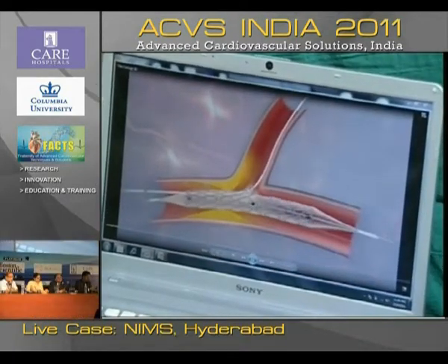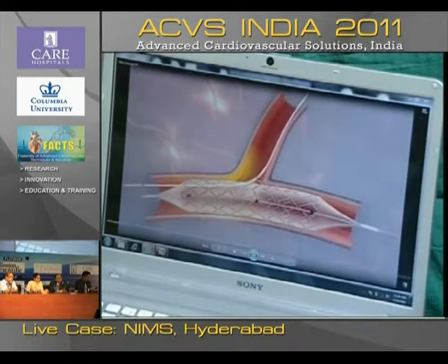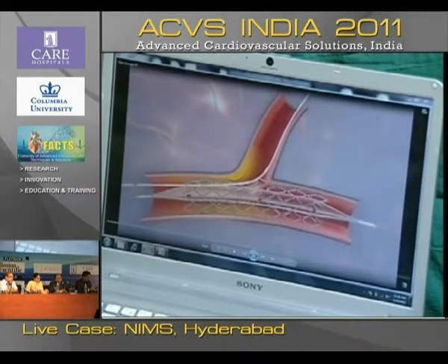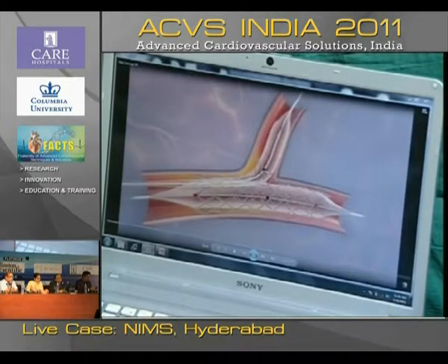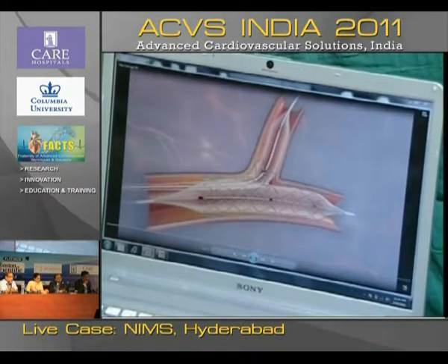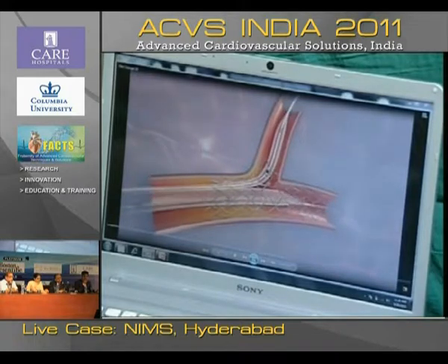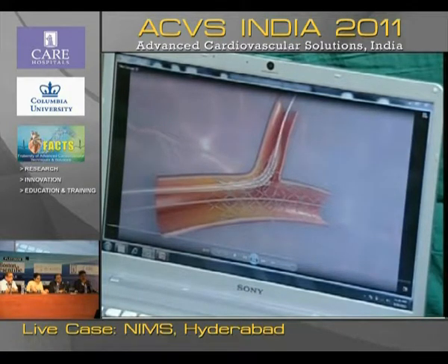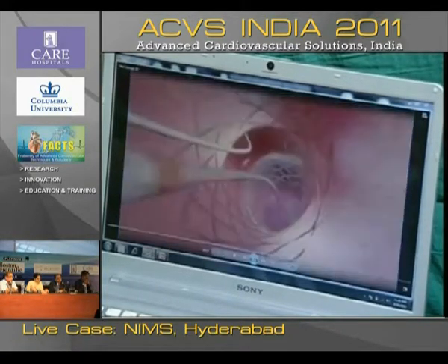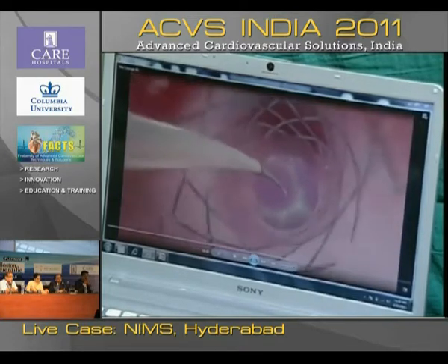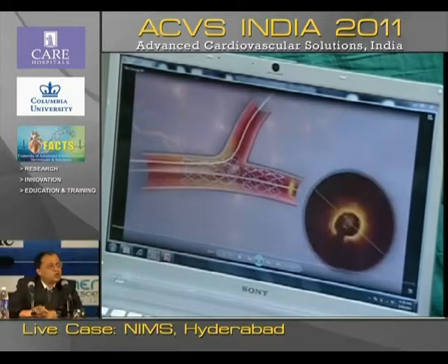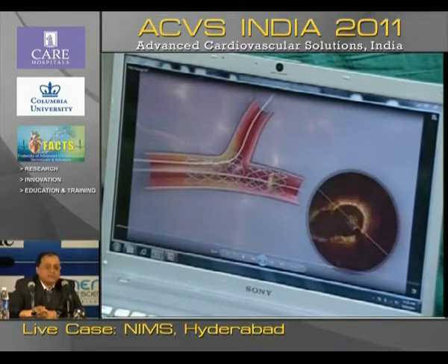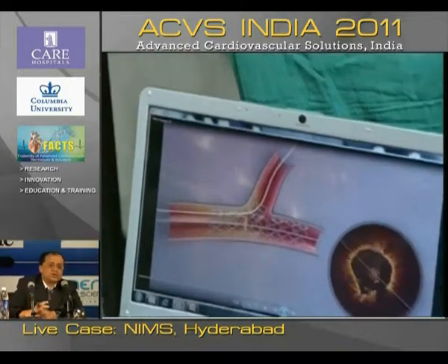Here the main branch balloon is inflated. And now after that the side branch balloon is inflated. Now the side branch sleeve gets expanded there. And final kissing will be done with these balloons. Also the advantage is that in some situations where you have only the ostial pinching of the diagonal, this stent alone may work because you don't need to put an additional stent.